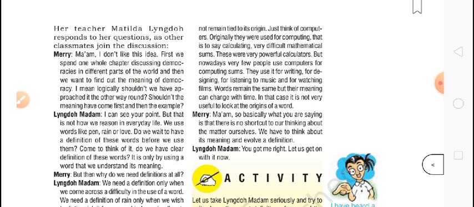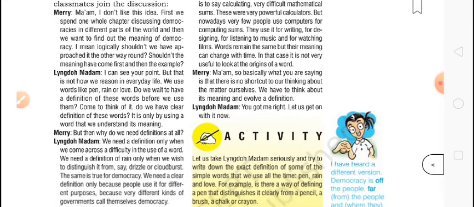She has given a very good example. We cannot stay with the original meaning of a word. Computer once meant calculating only, but nowadays a computer does so many things, not only calculating. So we need to discuss it.